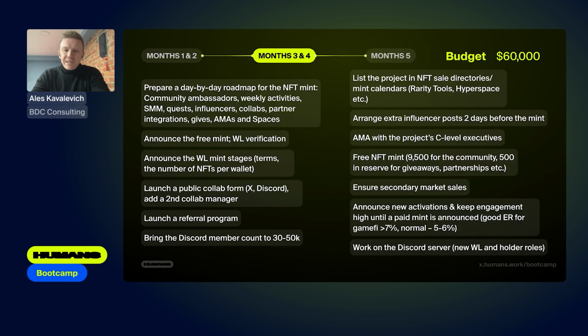During the third and fourth months, we prepared a day-by-day roadmap for the NFT mint and coordinated all the activities that should take place in the community: local ambassadors, quests, influencers, and additional collabs. We started to hold AMAs on Twitter and Spaces. We announced the free mint and launched the verification of the whitelist. We collected the conditions to get a whitelist for our users. There were certain tasks that had to be done to gain points to get a role, and this is how we increased the activity.